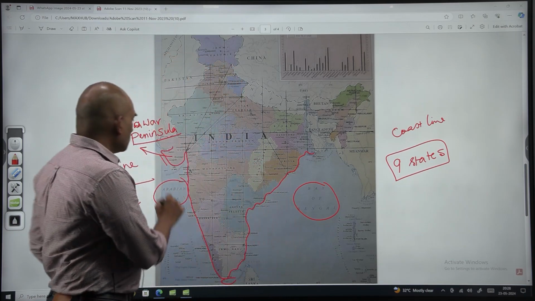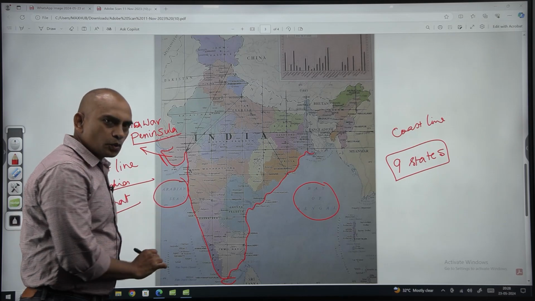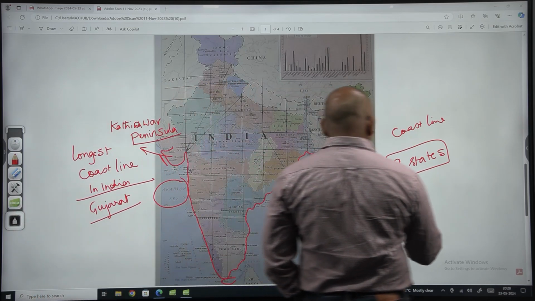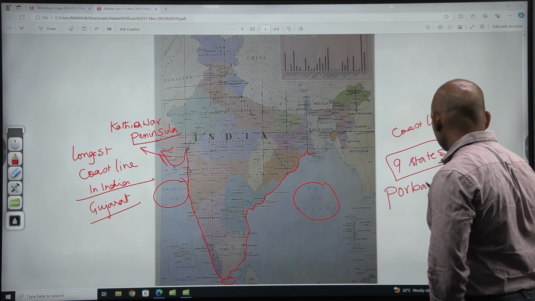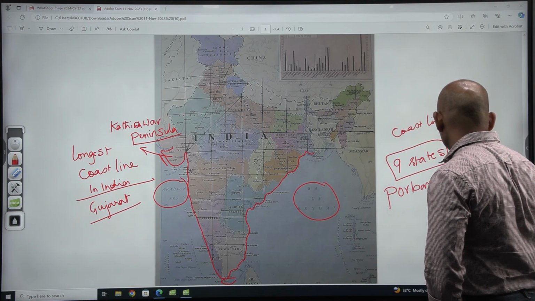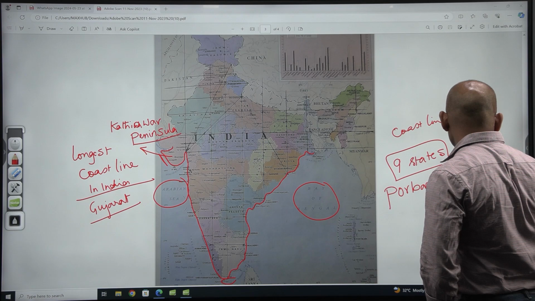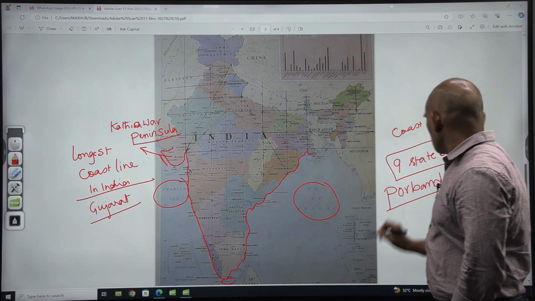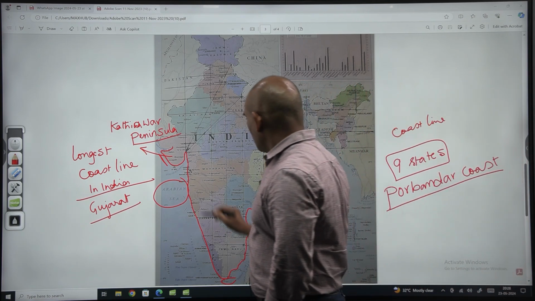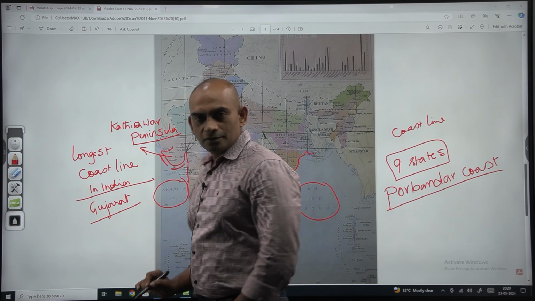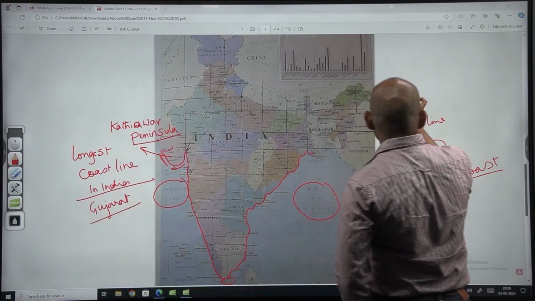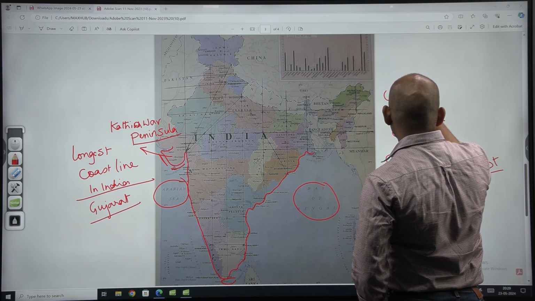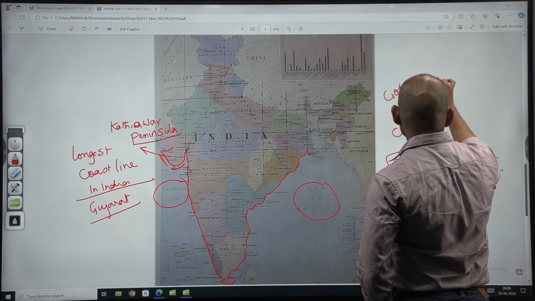I am writing here Porbandar coast. And this particular region is known as the Gohelwar coast.